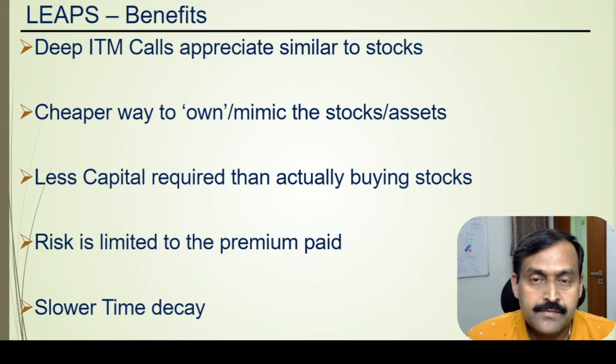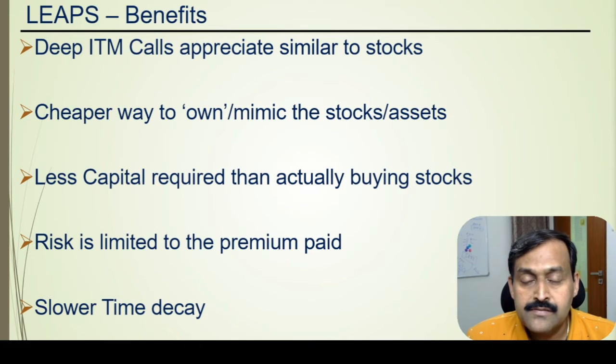Here are the benefits of the LEAPS or the long-term option contracts. If you buy the long-term deep ITM call option, it would appreciate similar to how the stock would appreciate. If the stock goes up by X points, the call option would also go up by more or less X points. This is one of the cheaper ways to mimic or own the stocks. The capital required to buy these long-term call options is much cheaper compared to buying one lot of the stocks itself.